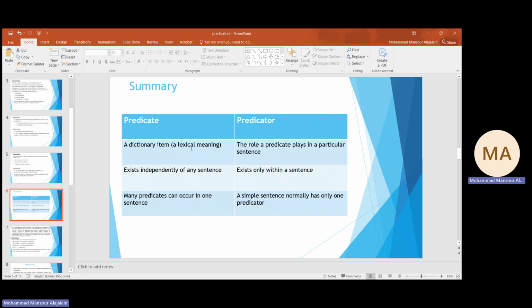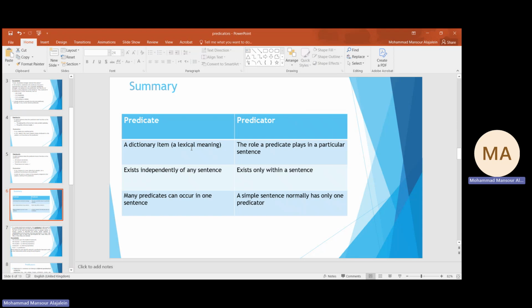While predicators, like the verb, the preposition, the adjective, and sometimes the noun, play a particular role in the sentence. They assign attributes to the predicates, to the referring expressions, and they exist only within a sentence.